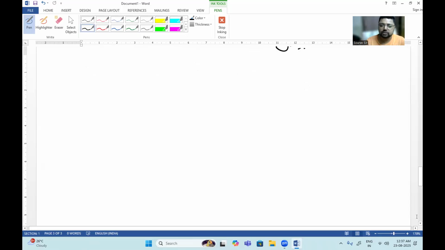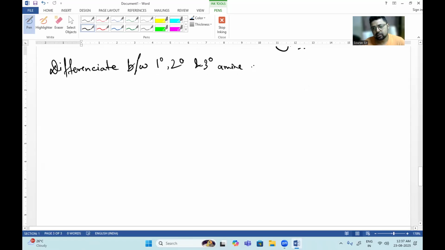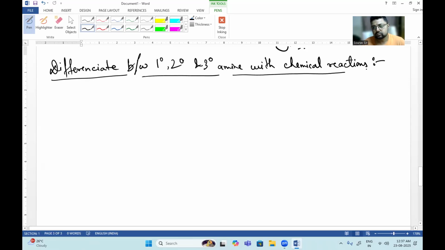We have to differentiate between 1 degree, 2 degree, and 3 degree amines with chemical reactions. Now, what will be the first reaction?